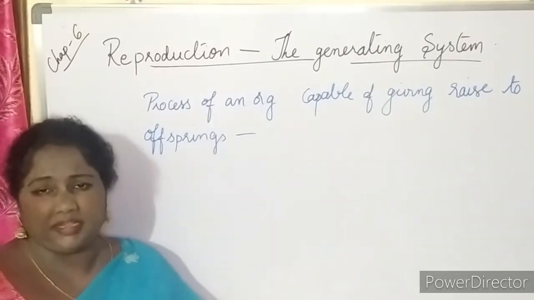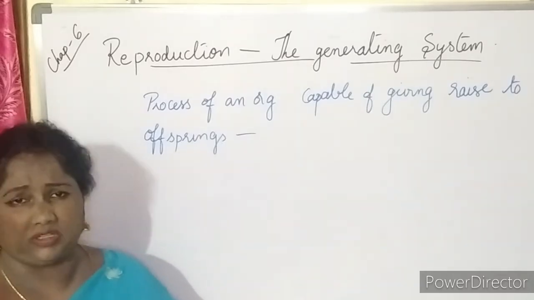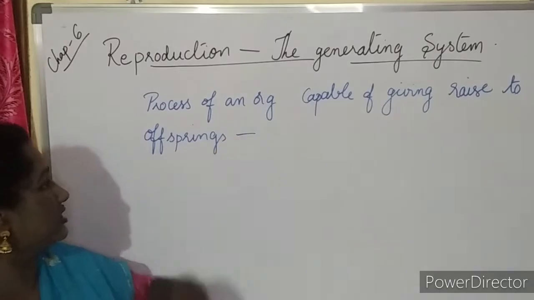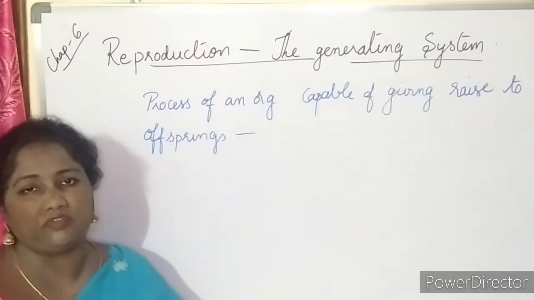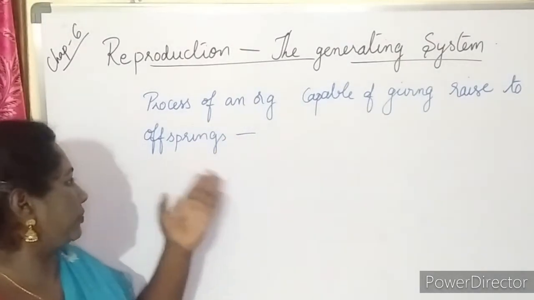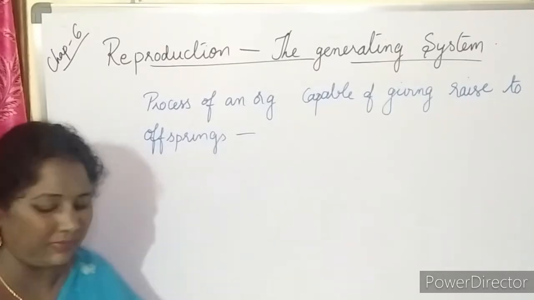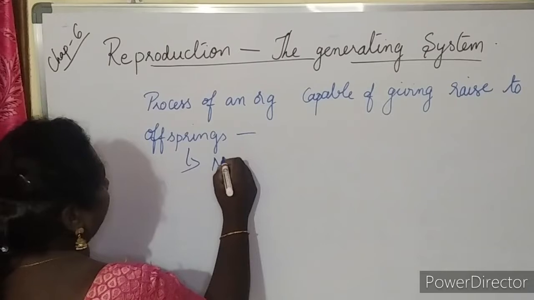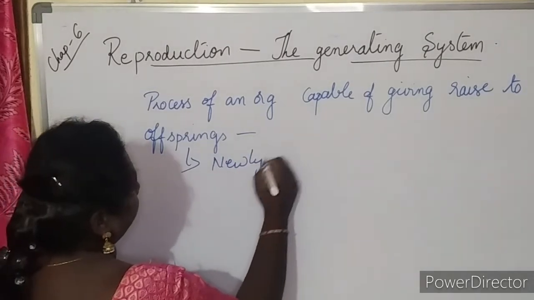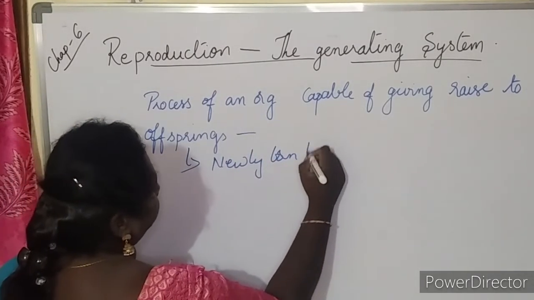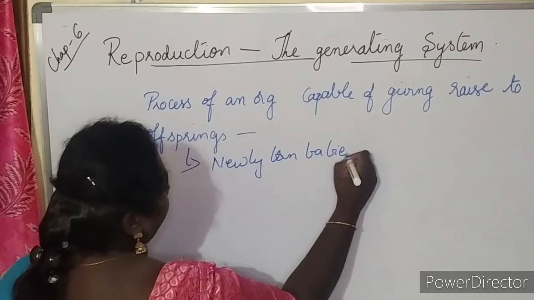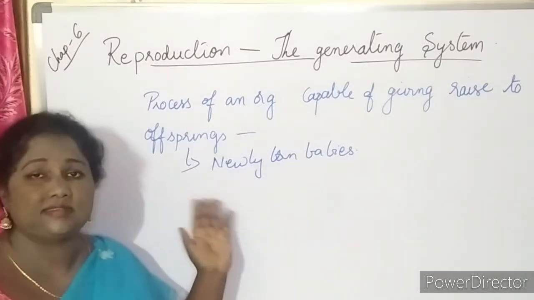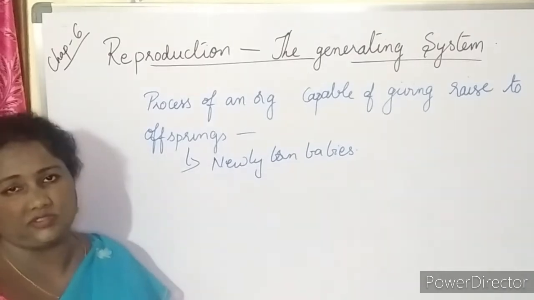So first, coming to the point, what is reproduction? Reproduction is the process where an organism is capable of giving rise to offsprings. What are offsprings? Nothing but newly born babies. So we can write offsprings as the newly born babies. After reproduction, the newly born babies carry the characters of the parents.